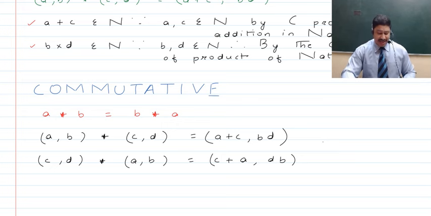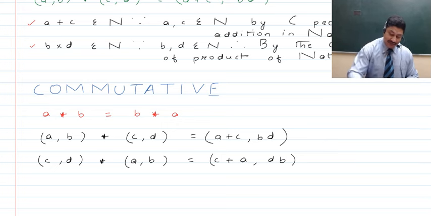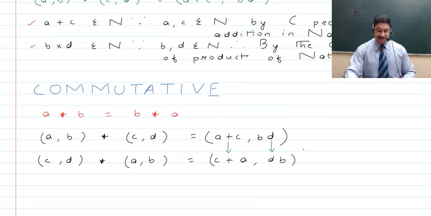Now we are to check if the first element has matched the first element and the second element has matched the second element. Then obviously we can say that if we do the binary operation by changing the order of the elements and the result remains the same, then this binary operation is showing the commutative property, otherwise not. Now let's go ahead and check for it.